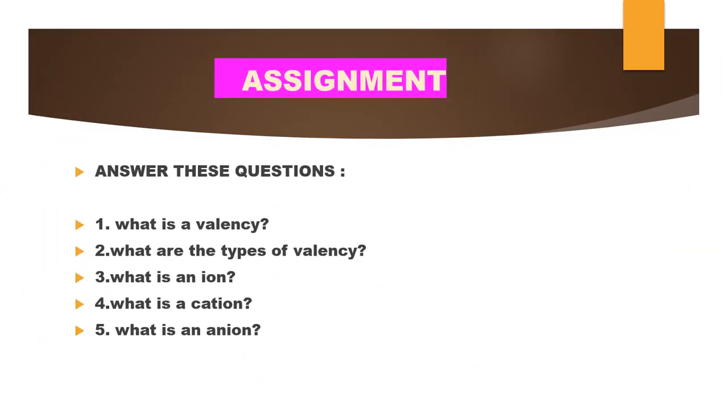Here is your assignment. Answer these questions. What is a valency? What are the types of valency? What is an ion? What is a cation? And what is an anion? You can find the answers to these questions from this video or else the book, and then write them in a rough note.